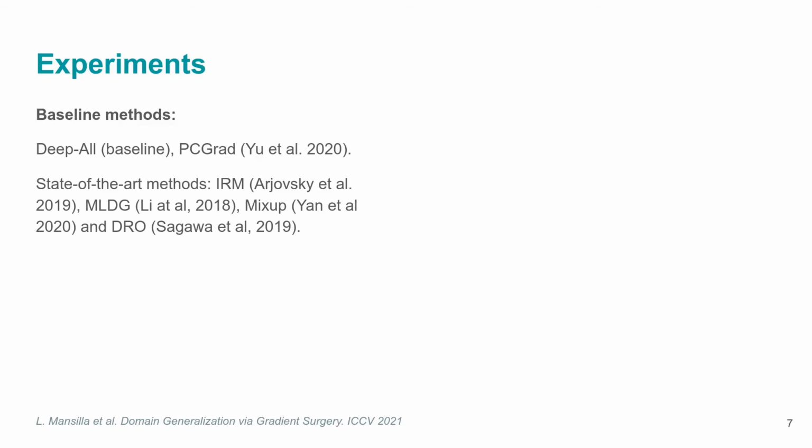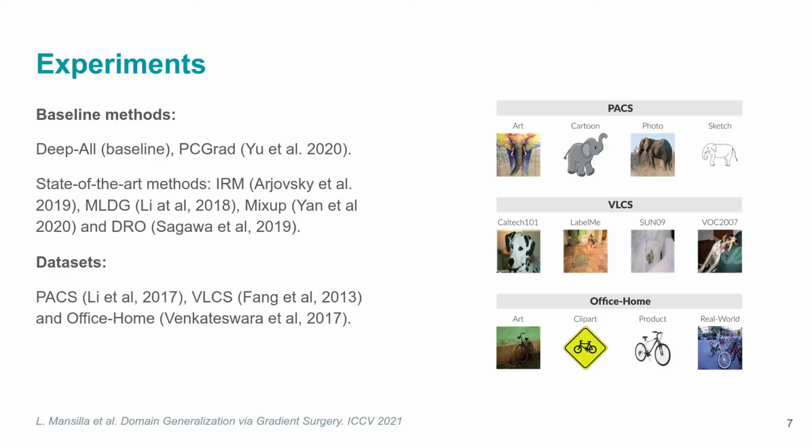We compared our method with DeepAll, a baseline trained with multiple domains using the standard setting, the PCGrad gradient surgery strategy originally proposed for multitask learning, and 4 state-of-the-art methods that we adapted to our framework. Our method was evaluated in the context of image classification and classic multi-domain datasets.